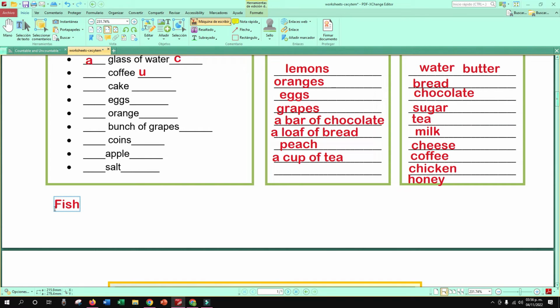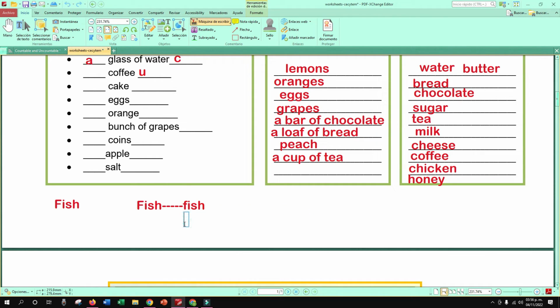Hay otra cosa muy importante en el caso de fish. Fish es un plural irregular. Creo que igual esto ya se los había comentado antes. Fish, tenemos uno. Fish, pueden ser 2, 3, 5. ¿Por qué? Porque fish es un plural irregular. Aquí tenemos el singular y este puede ser el plural. Pero ¿en qué cambia?